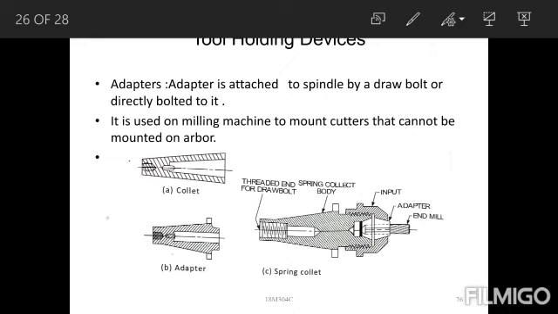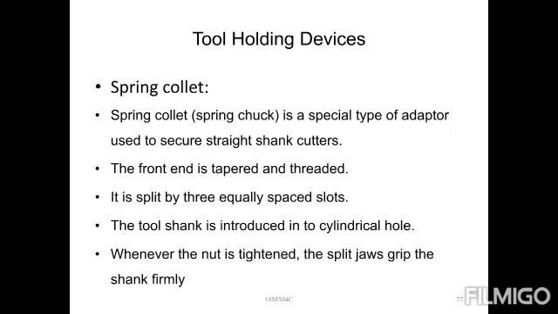The adapter is attached to the spindle by a draw bolt. It is used on milling machines to mount cutters that cannot be mounted on an arbor. These are the main things.